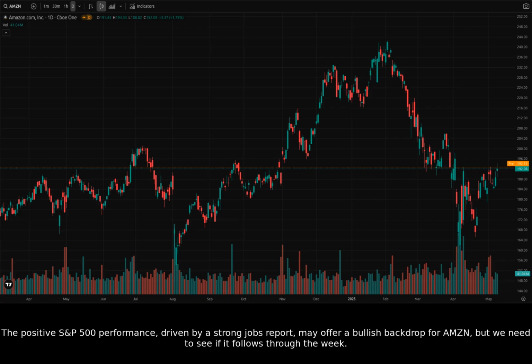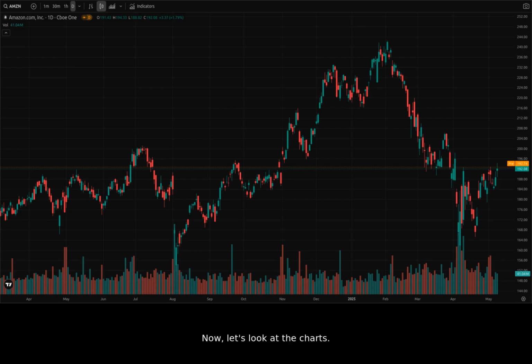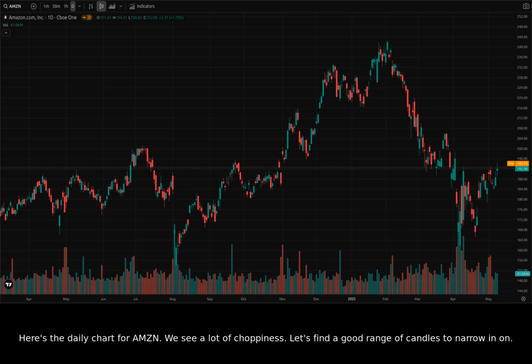The positive S&P 500 performance, driven by a strong jobs report, may offer a bullish backdrop for Amazon, but we need to see if it follows through the week. Now, let's look at the charts. Here's the daily chart for Amazon.